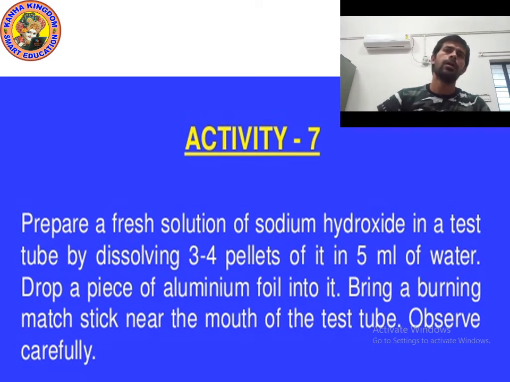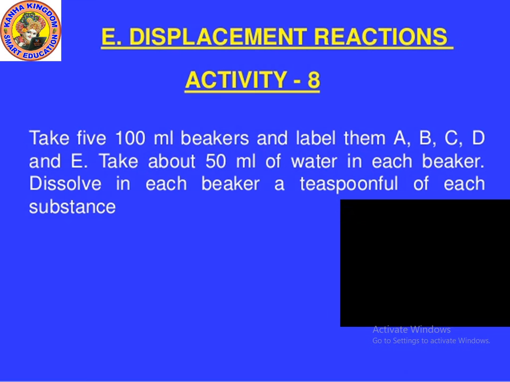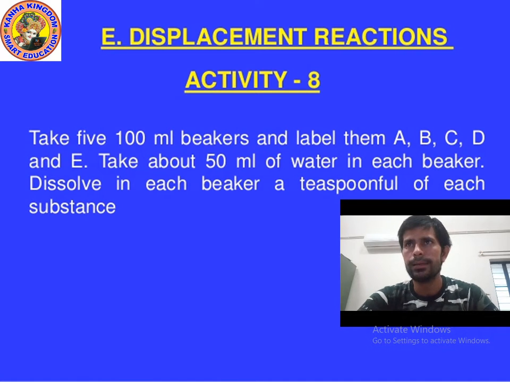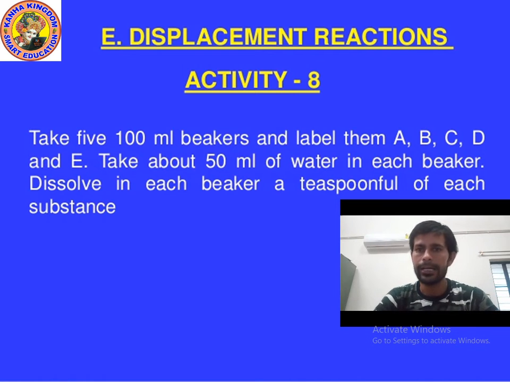Okay, now let's do one more activity. So kids, now let's understand displacement reaction by an activity. First of all, take 500 ml beakers and label them A, B, C, D and E. Take about 50 ml of water in each beaker. Dissolve a teaspoonful of each substance in each beaker.